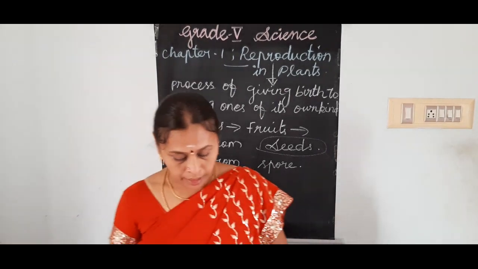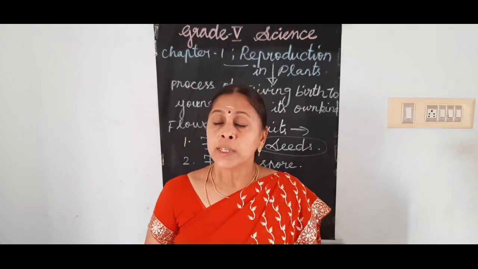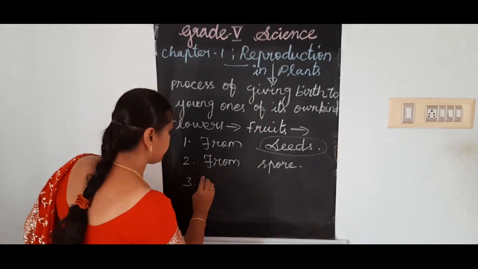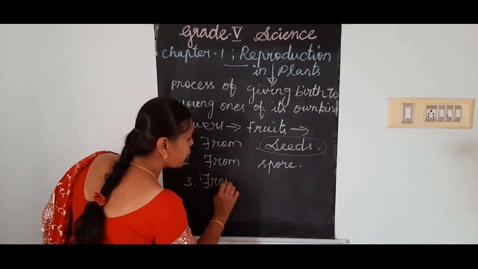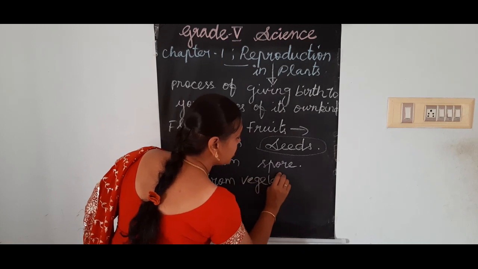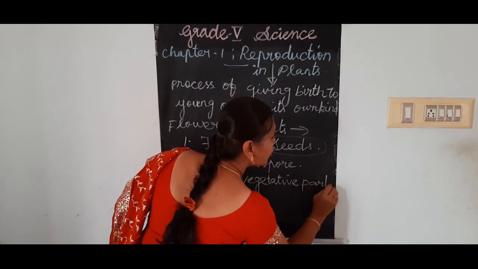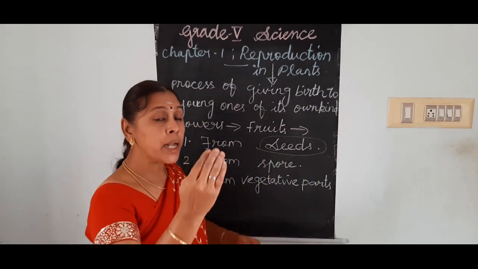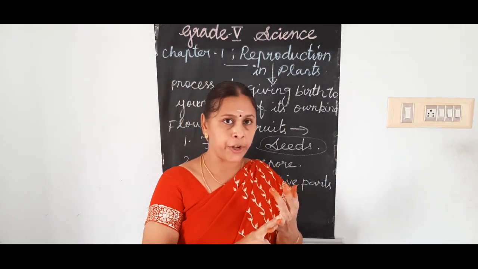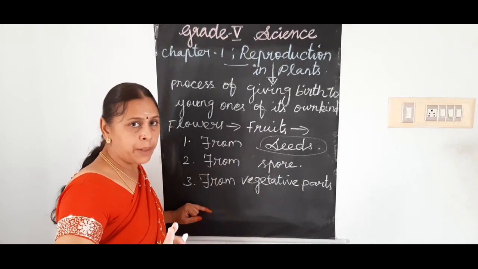Then another one, they reproduce through some other vegetative parts. What are the vegetative parts? Stem, leaf and roots. Now we saw what are those reproductive parts and vegetative parts. Now the reproduction is of three methods in plants.